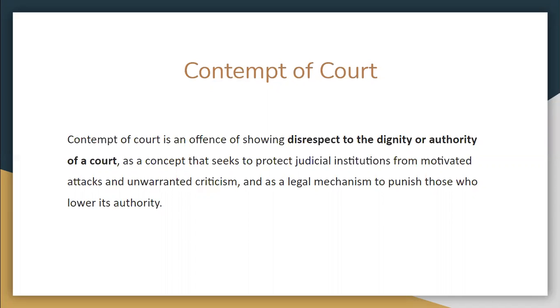It came into being several centuries ago in England as a common law that seeks to protect the judicial power of the king, and it was exercised by the king only. Later, a panel of judges who acted in his name used this contempt of court. Violation of a judge's order was considered an affront to the king himself, and over time, any kind of disobedience to judges or any kind of disrespect towards them came to be a punishable offense under this contempt of court.